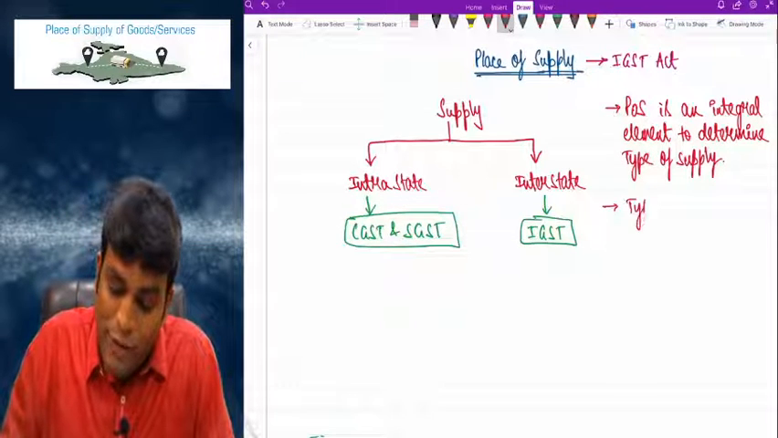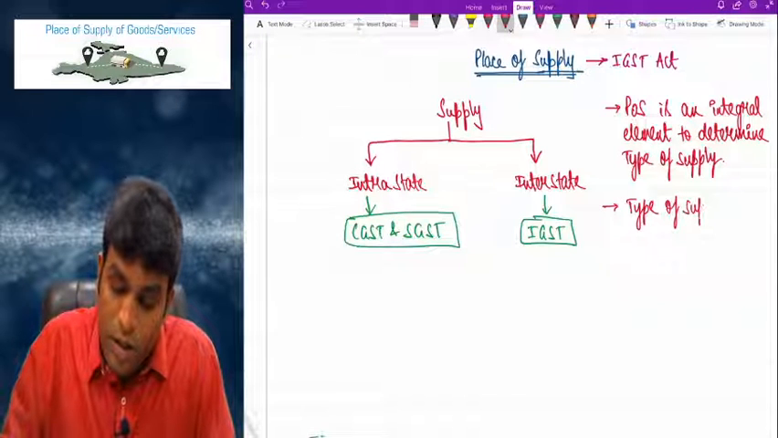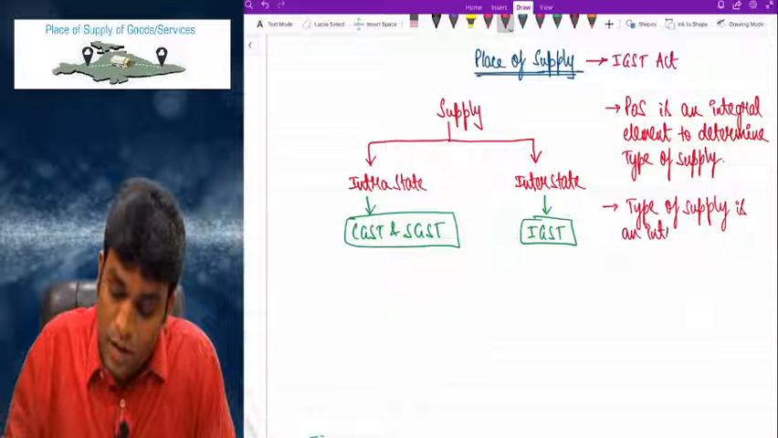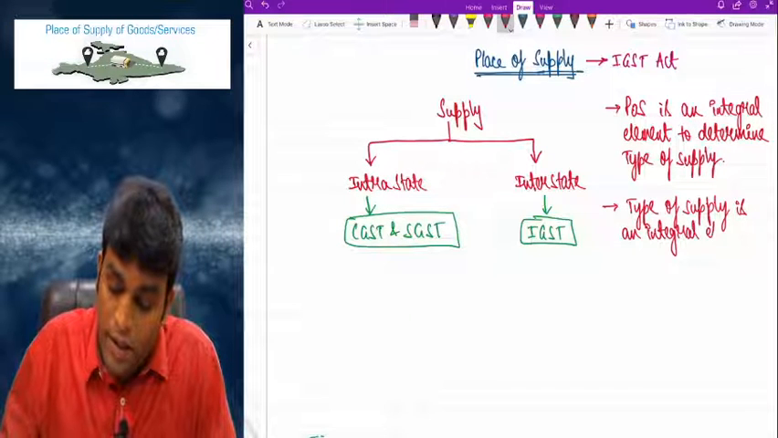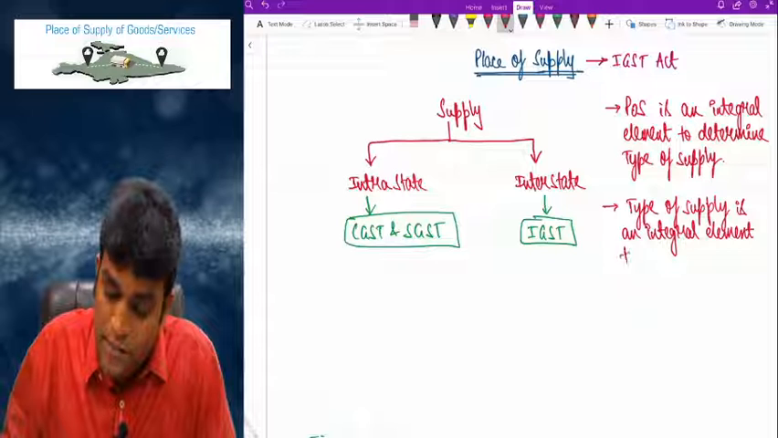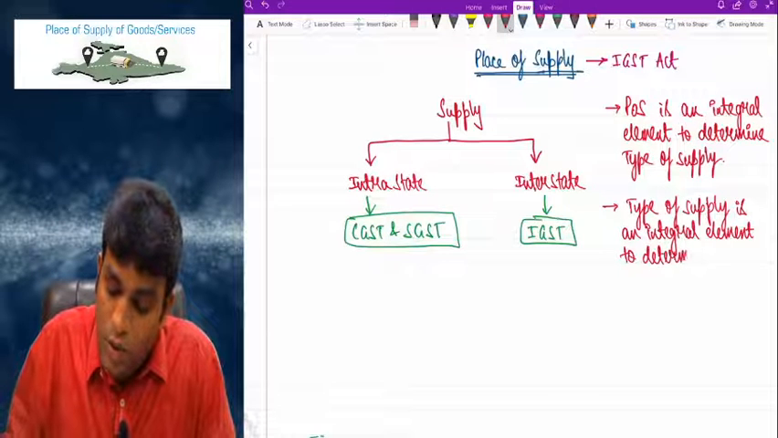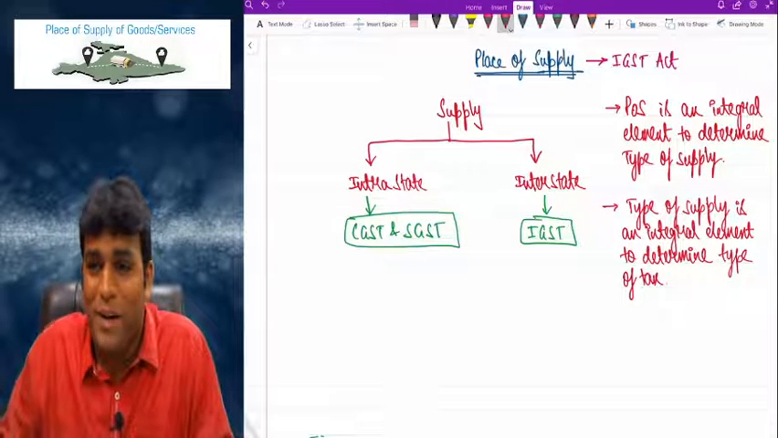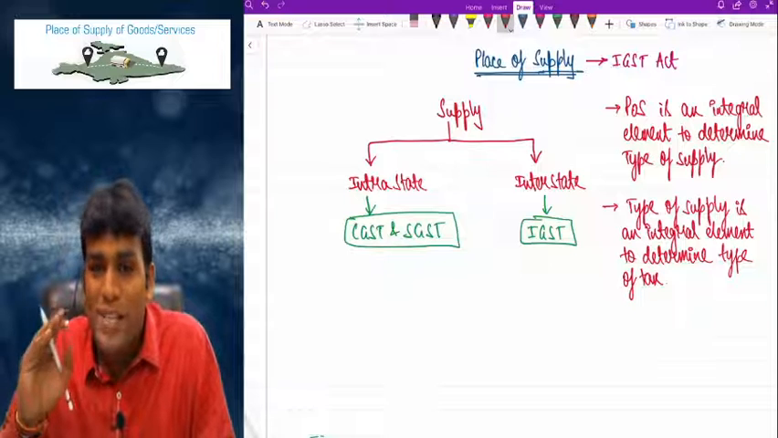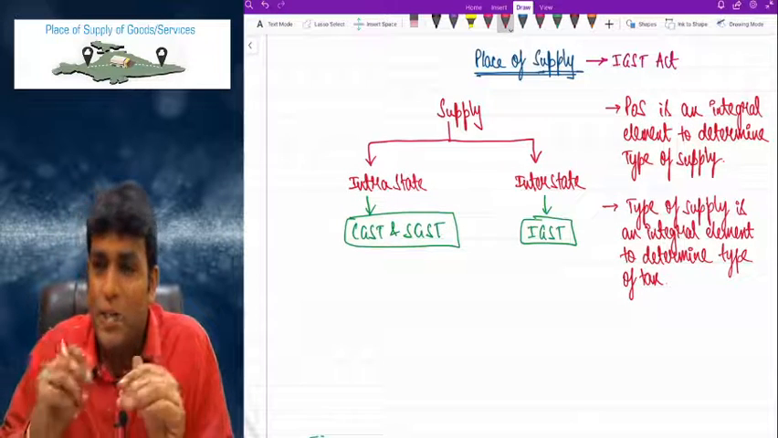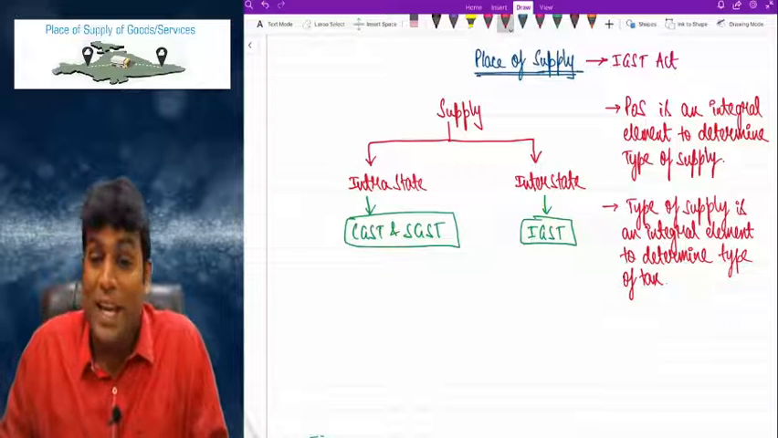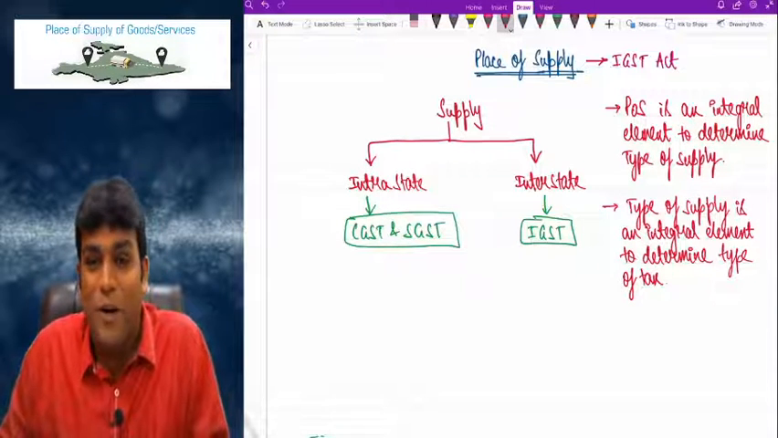And next point, my dear friends, type of supply is an integral element to determine type of tax. Come on, my dear friends. What is the first point I wrote? POS is an integral element to determine type of supply. Second point I wrote is that type of supply is an integral element to determine type of tax.